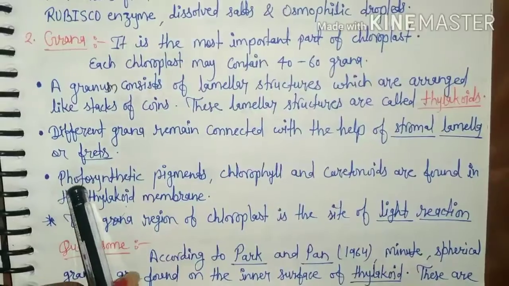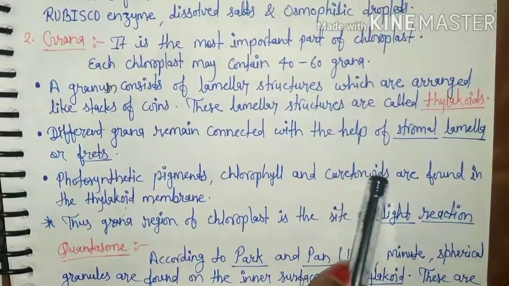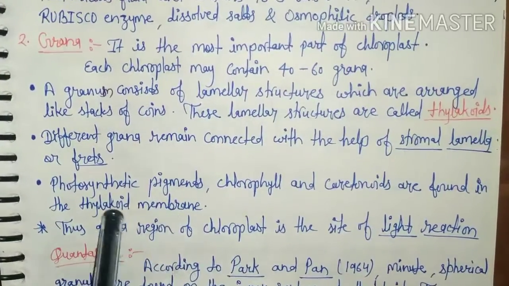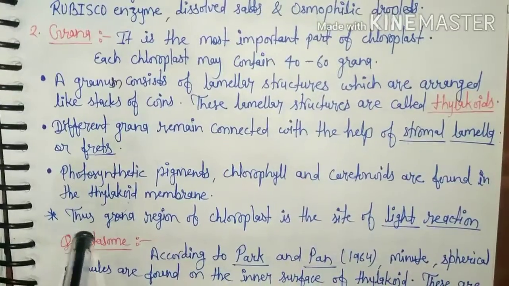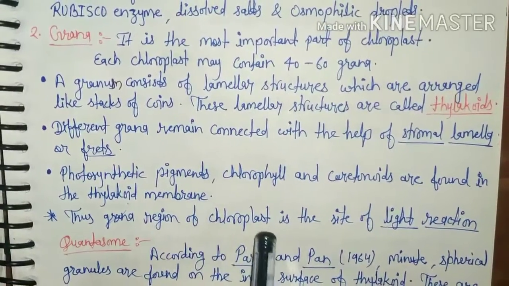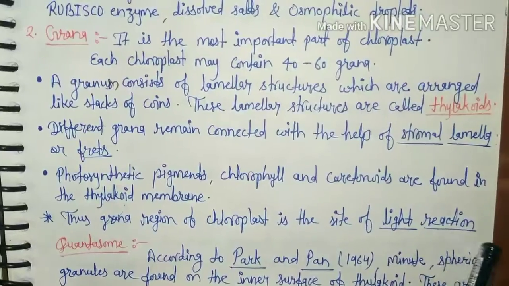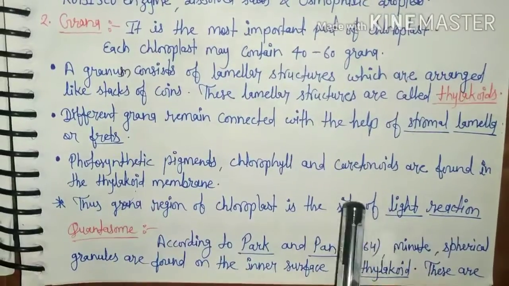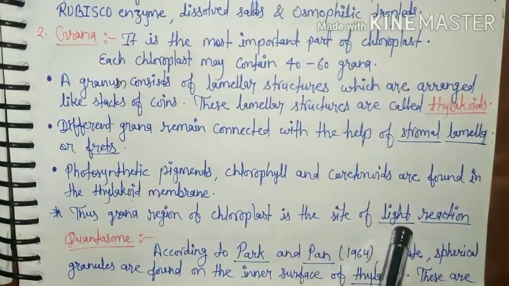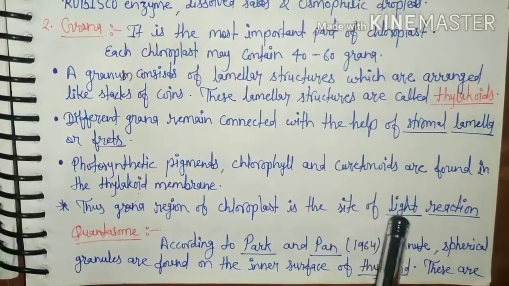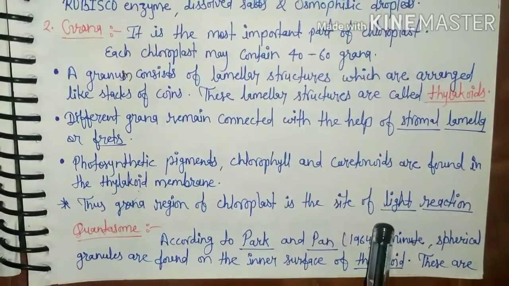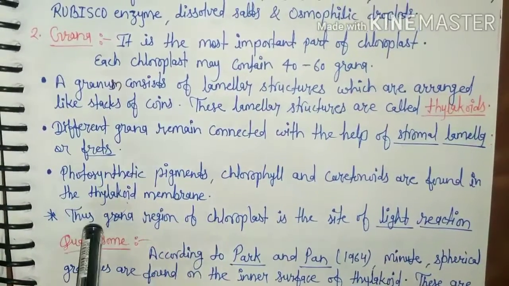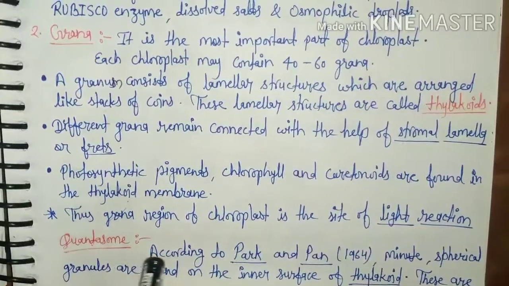Okay. Photosynthetic pigments, chlorophyll and carotenoids, are found in the thylakoid membrane of the grana part. Thus, the grana region of chloroplast is the site of light reaction. It means light reaction in which splitting of water or photolysis of water occurs in the grana region. So it is the site of light reaction and stroma is the site of dark reaction.